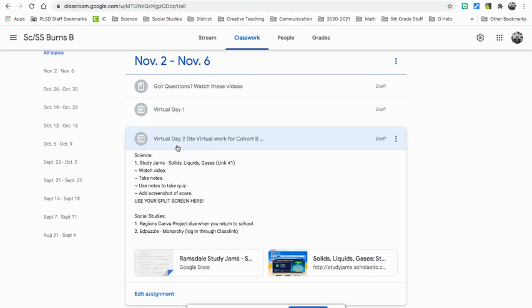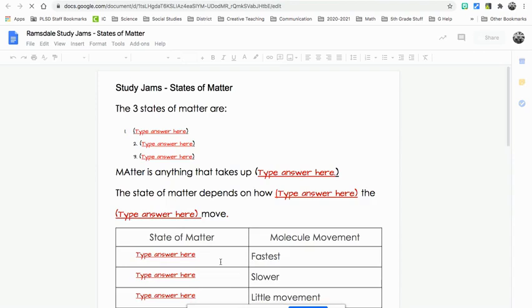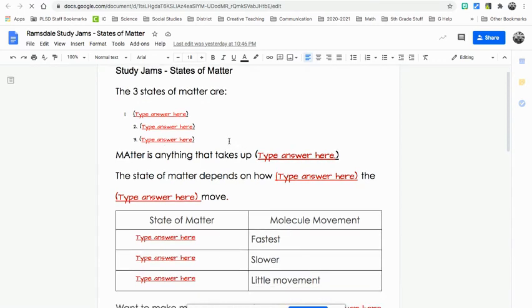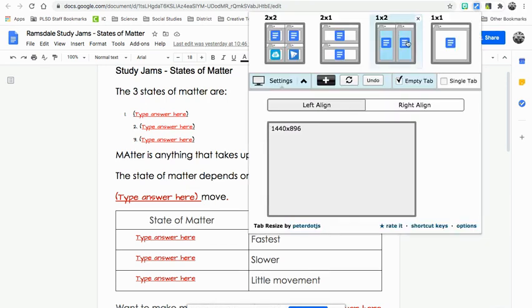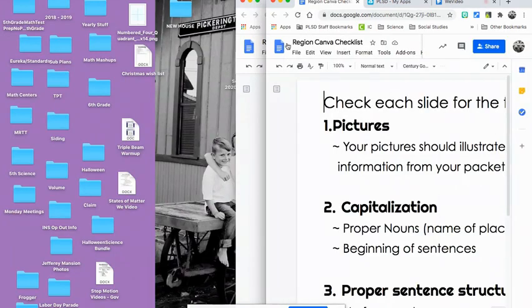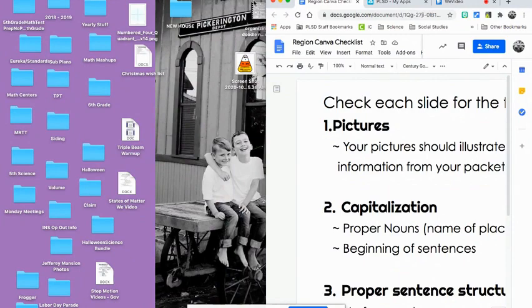So cohort A, when it is your virtual day 2, you need to do the study jams, which is right here. And then watch the video. You're going to take the notes here. Guys, remember last time I had a lot of people watch the video, take the quiz, then do the notes. That is the wrong way to do it. You need to watch the video, take the notes, and do your split screen. Remember, I taught some of you how to do the split screen, so you would just click here, and then the 2x1, and then now you have your split screen. Okay, so make sure you do that, so that can help you.